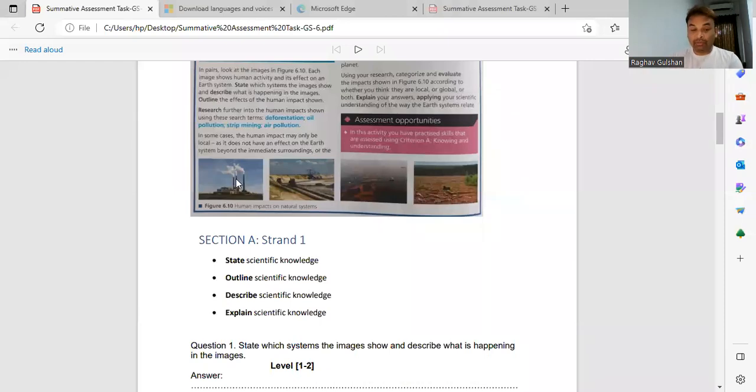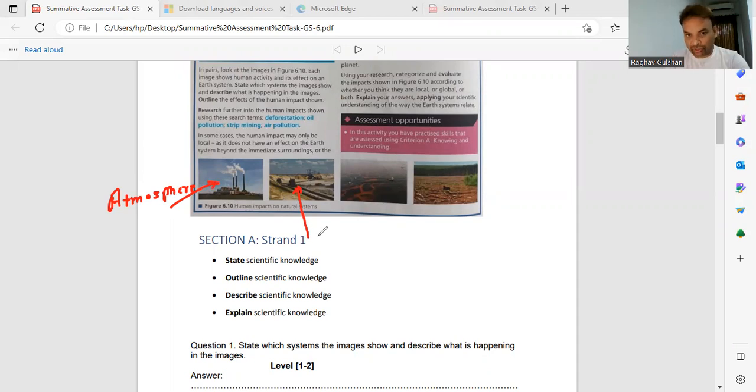In the four images, you see the first image. I'm writing the answer to question number one. The first image shows air pollution, and air pollution is part of the atmosphere. So the first image is about the atmosphere, right? You go to the second image. If you see it carefully, even though the picture is not clear here, in the book you will find a very clear picture.